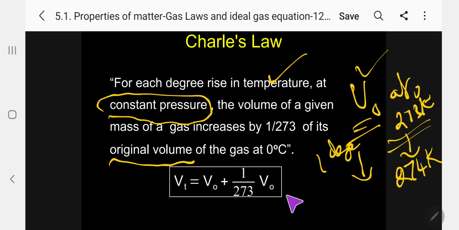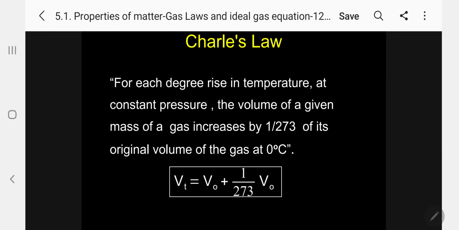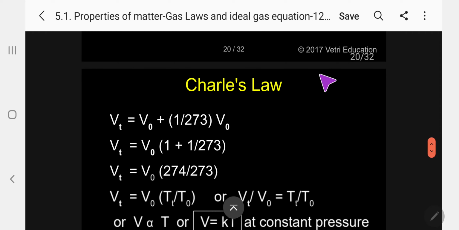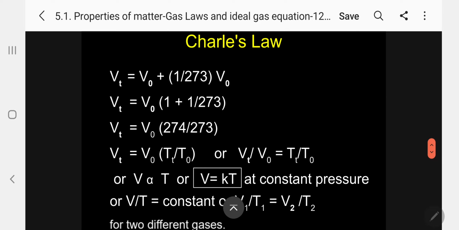So this statement, I am giving in this form: Vt, volume at 1 degree, equals V0, volume at 0 degree centigrade, plus 1 by 273 into V0. This is the statement, and I can rearrange it to get an equation. Kindly follow.